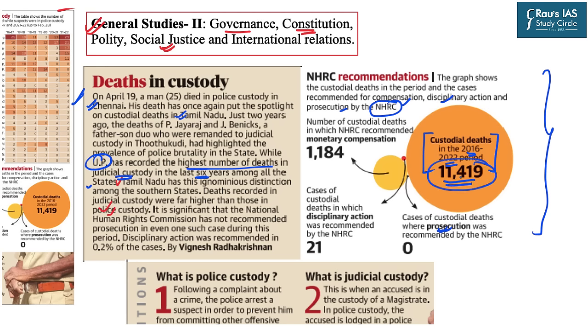11,419. And out of 11,419 custodial death cases, only 1,184 were provided monetary compensation. Only 21 cases faced disciplinary action, and there was zero case of custodial death where prosecution was recommended by NHRC. Now imagine, not even a single case has invited prosecution by NHRC out of these 11,419 cases of custodial deaths.